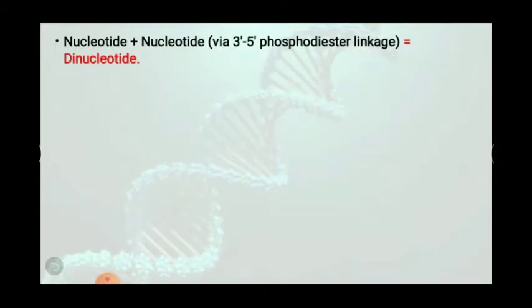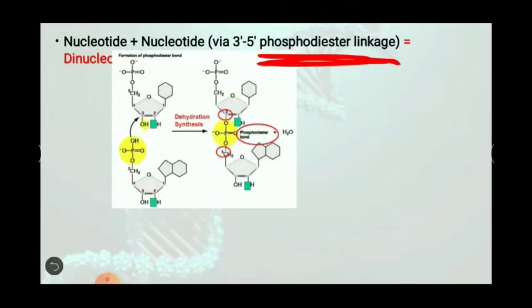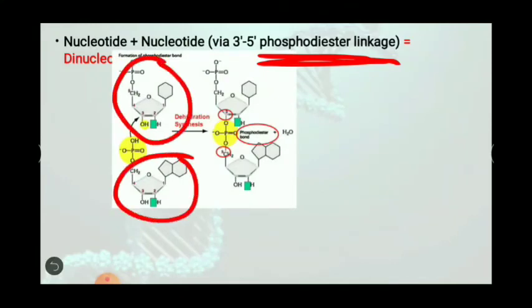Next is dinucleotide. When two nucleotides are joined together by a bond known as phosphodiester bond. Previously we have seen phosphoester bond, but here phosphodiester bond means two esters are there. And they will form a dinucleotide. Let us see a beautiful diagram. You can easily see this is one nucleotide, this is the second nucleotide. Both the nucleotides are joined together by a bond known as phosphodiester bond.